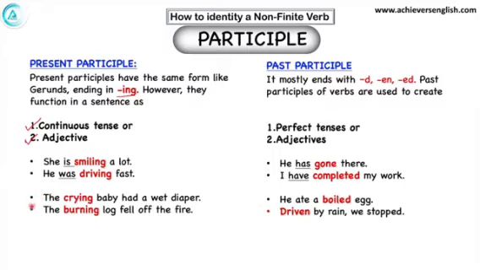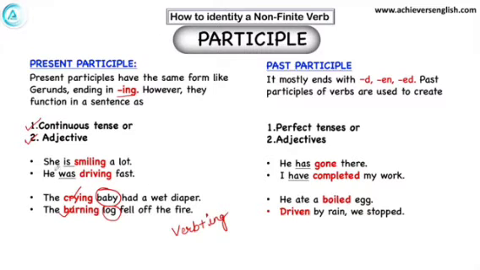So these are the two examples where present participle is working as adjective. The crying baby had a wet diaper. The burning log fell off the fire. Baby is a noun here and log is a noun here. These two words are modifying the nouns, therefore they are adjectives. So these are those verbs which have the ing form of verb but they are working as adjective in the sentence.